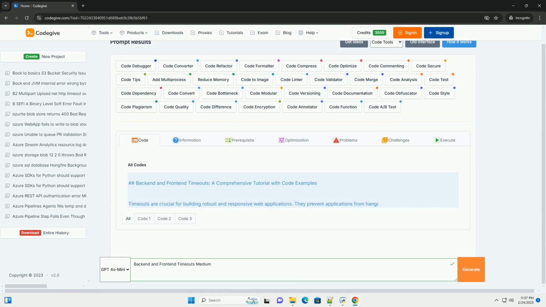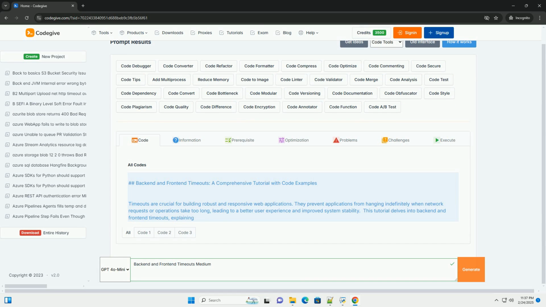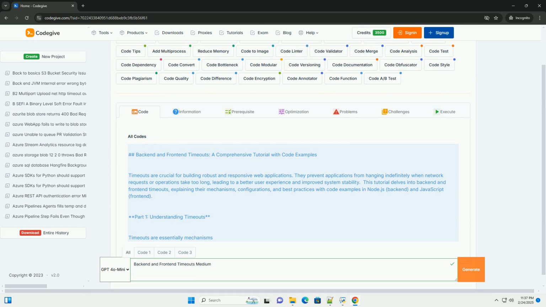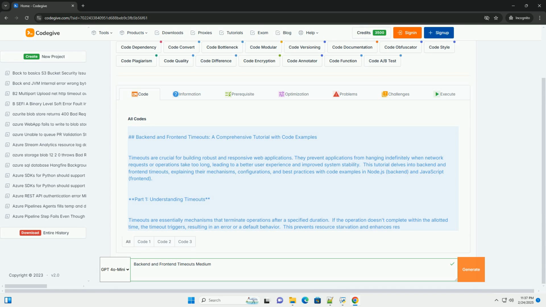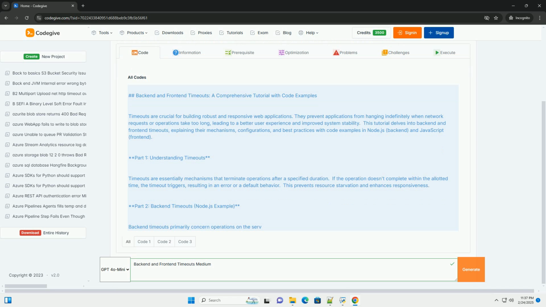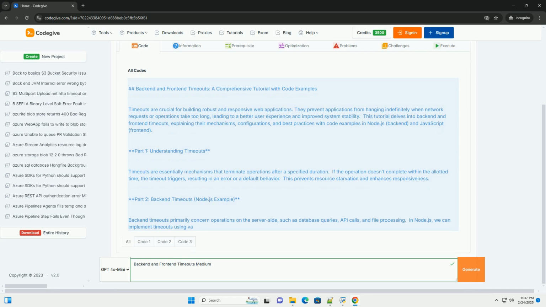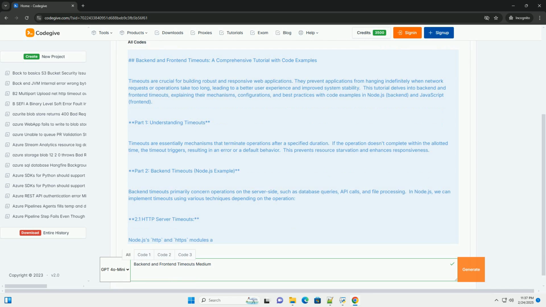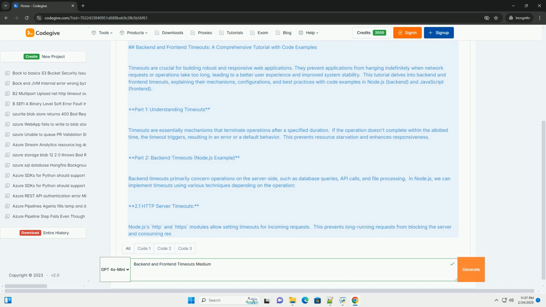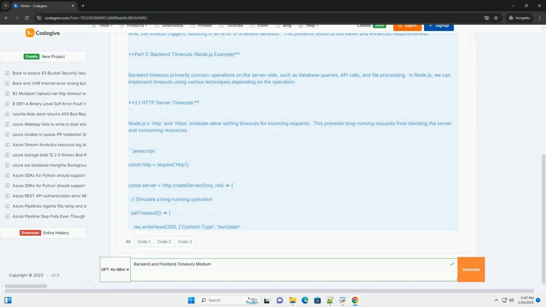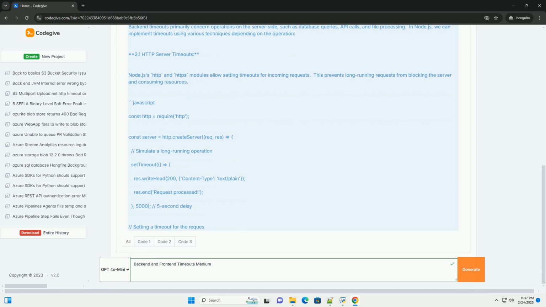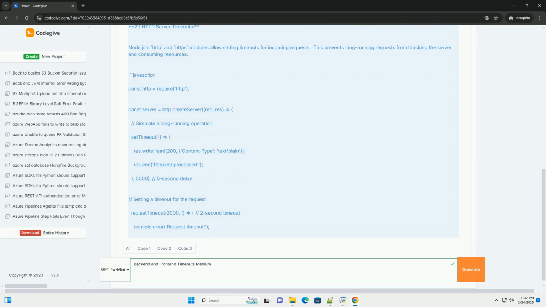Backend and Frontend Timeouts, a comprehensive tutorial with code examples. Timeouts are crucial for building robust and responsive web applications. They prevent applications from hanging indefinitely when network requests or operations take too long, leading to a better user experience and improved system stability. This tutorial delves into backend and front-end timeouts, explaining their mechanisms, configurations, and best practices with code examples in Node.js, backend, and JavaScript, front-end.